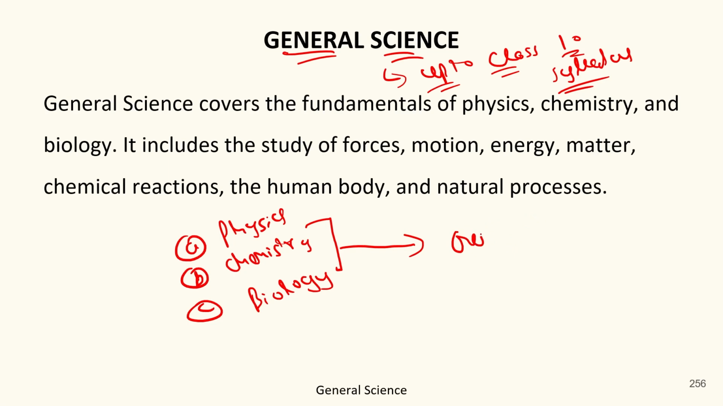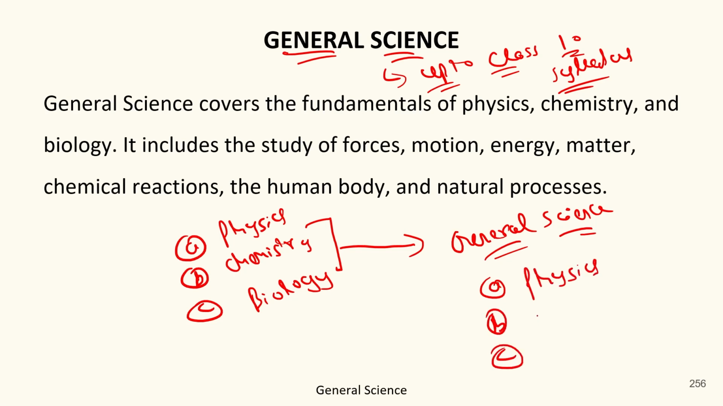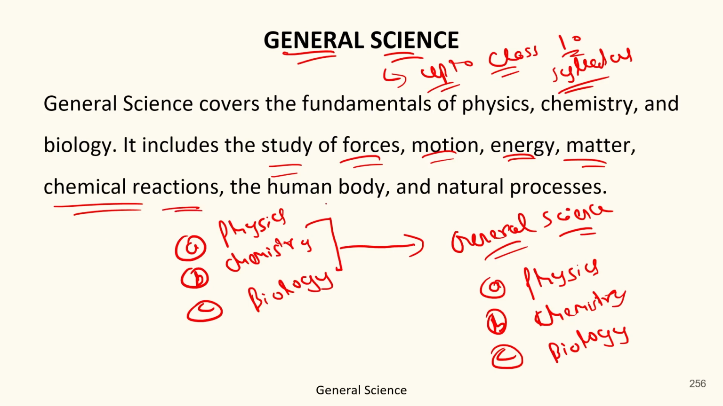Got it? So we are going to study general science in the same format: starting with physics, then we will cover chemistry, then we will cover the biological part or biology part. Got it? And the topics which we will cover are the study of forces, motion, energy, matter, chemical reactions, human body and natural processes. Got it?